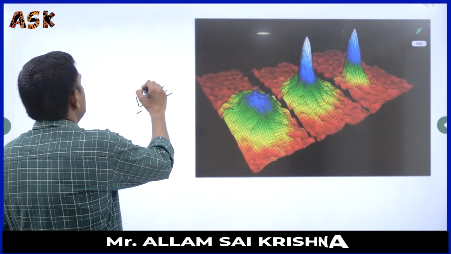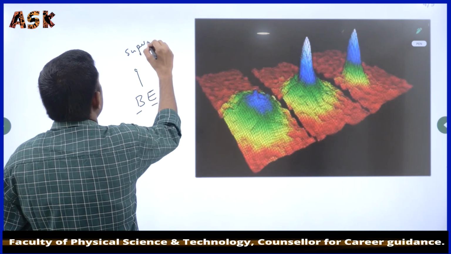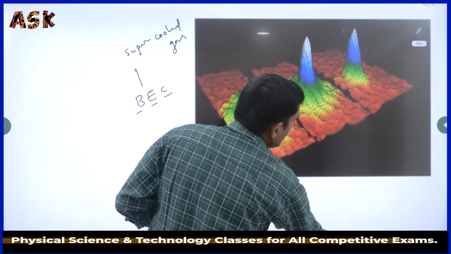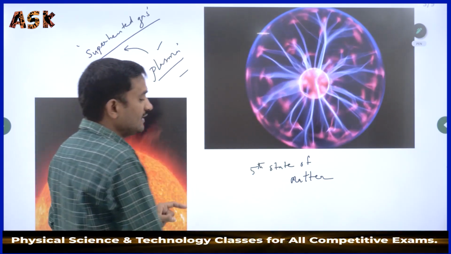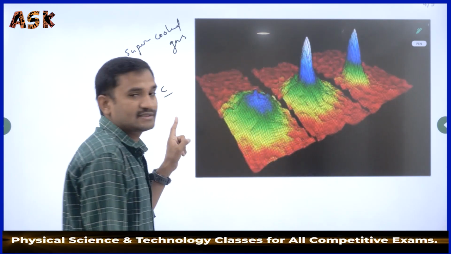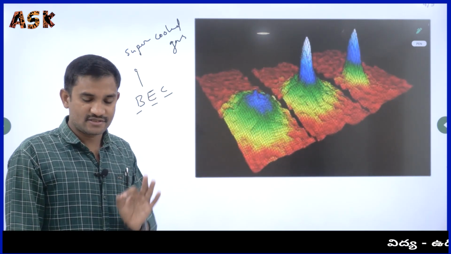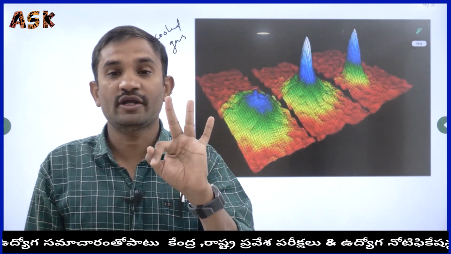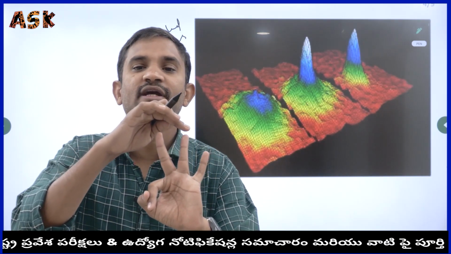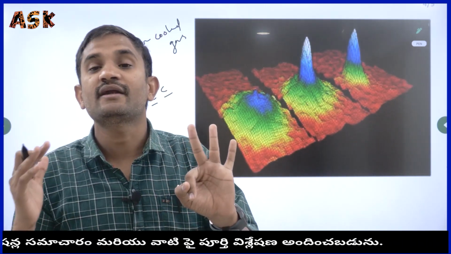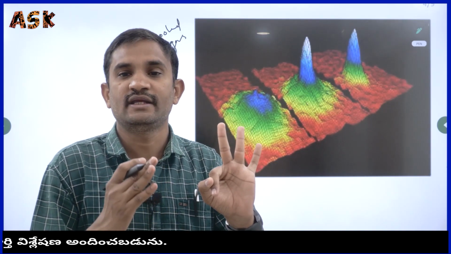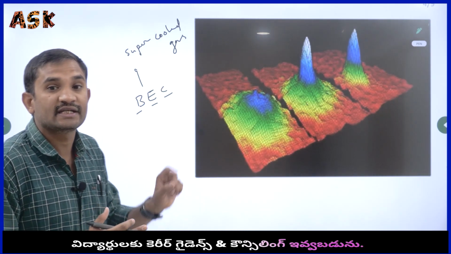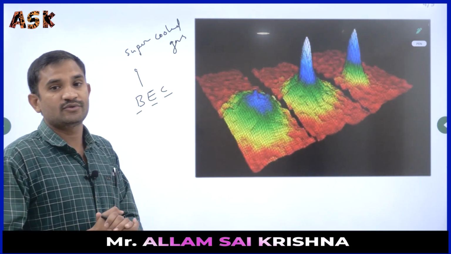We call this one a super cooled gas. Just as I told you, plasma is a superheated gas; here it is a super cooled gas. Matter exists completely in 5 states. According to our subjects, there are 3 states: solid, liquid, and gas. But according to science and technology, the 4th state of matter is plasma, and the 5th state of matter is BEC, the Bose-Einstein condensate state. We have to try to keep that in mind.